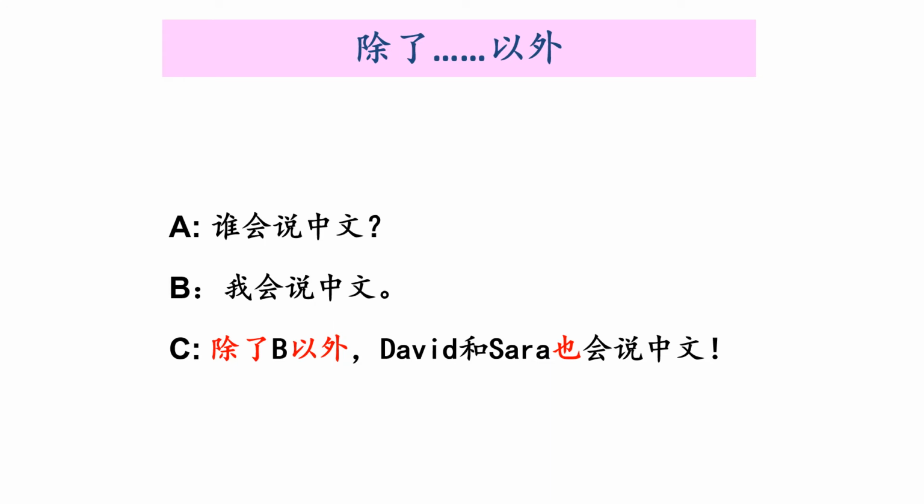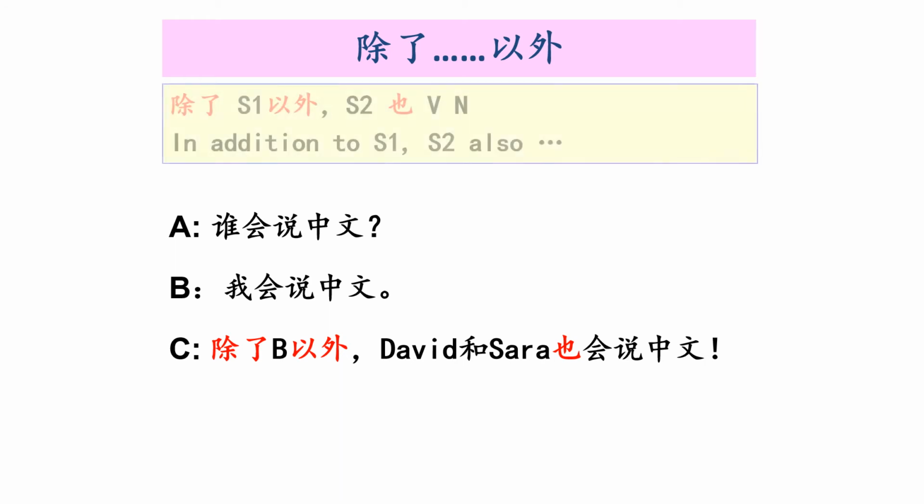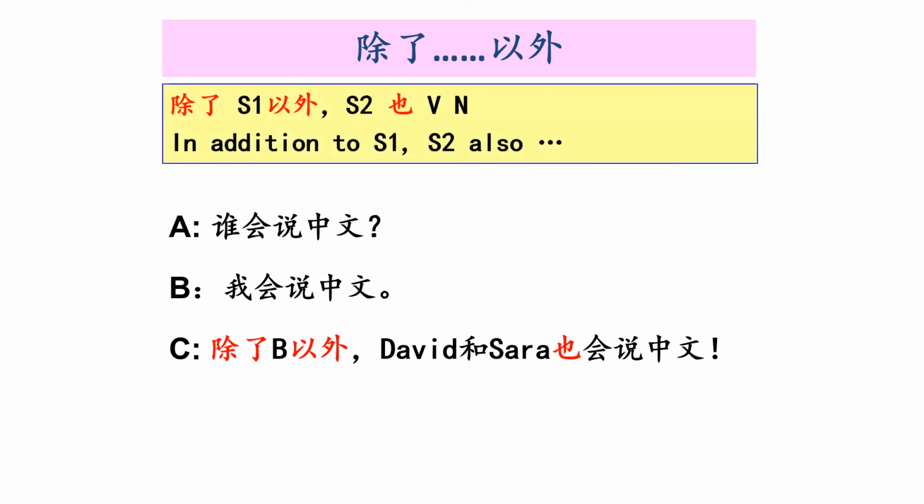Person C says, 除了 B 以外 besides person B, David 和 Sarah 也会说中文 David and Sarah also know how to speak Chinese. So we have 3 different people, right? Person B, David, Sarah, they all know how to speak Chinese. We use the adverb 也 好吗? In this case, we have 2 people do the same thing. We use 也 Besides person 1, person 2 also does this.